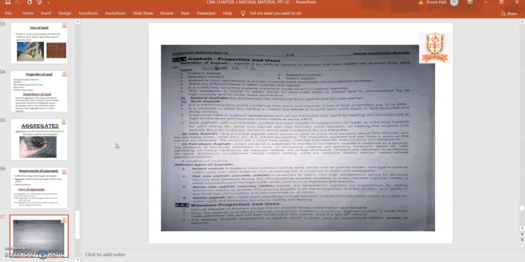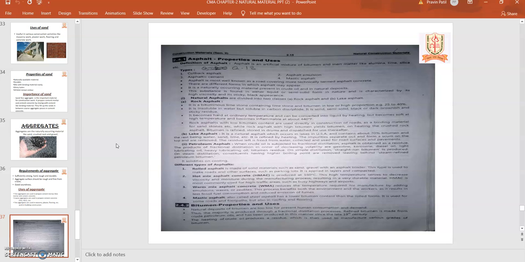Lake asphalt is a natural asphalt which occurs in a lake in the USA and contains about 70% bitumen, and the rest being water, sand and lime. So that is found in the lake and that's why it is called lake asphalt. In rock asphalt, limestone contains bitumen in a low or high proportion, about 25 to 40%. That's why it is called rock asphalt.